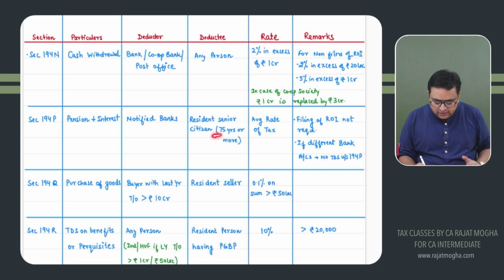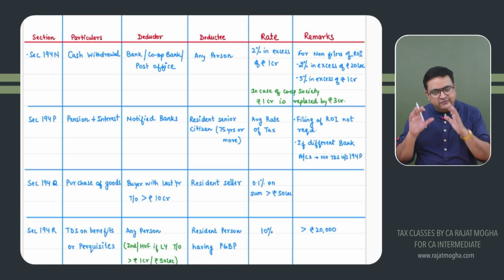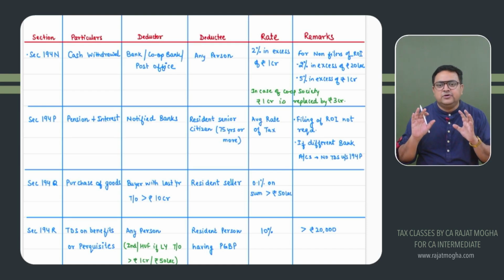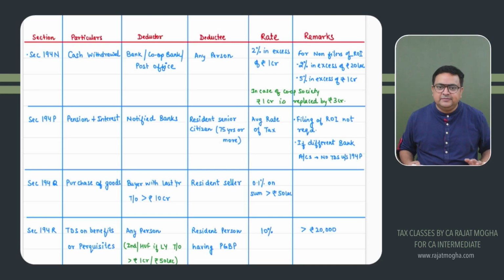Because they are quite old, it would be quite inconvenient for them to file their return of income. That is the reason we are saying that the notified bank should deduct their TDS as per their income. Whatever their income is, calculate tax on that. If there is any tax coming, deduct the TDS on that and submit it to the income tax department. In that case, they are not liable to file their ROI.